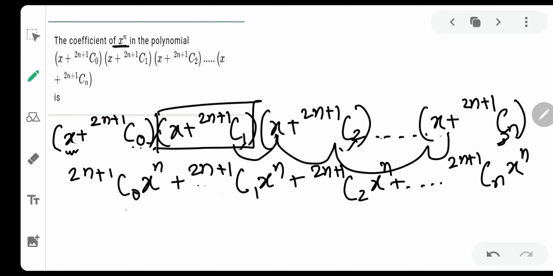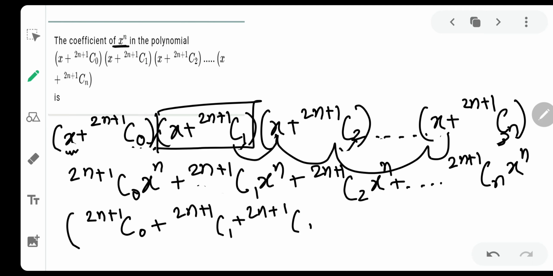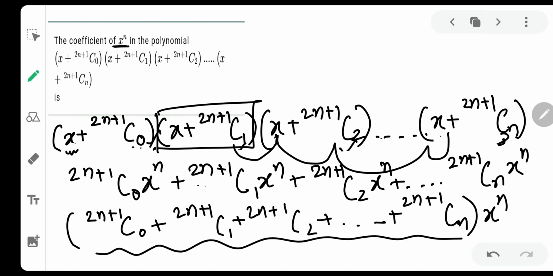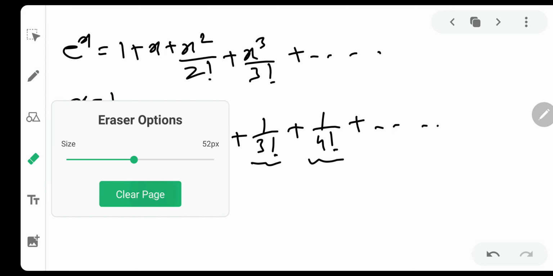Now as you can see, x raised to n can be taken common, and what will be the coefficient? We write x raised to n outside, and inside it is 2n+1 c0 plus 2n+1 c1 plus 2n+1 c2, and so on, up to 2n+1 cn. Now this particular thing which I have written inside the bracket is actually the coefficient. Now we need to calculate this. Let us calculate this on the next page.